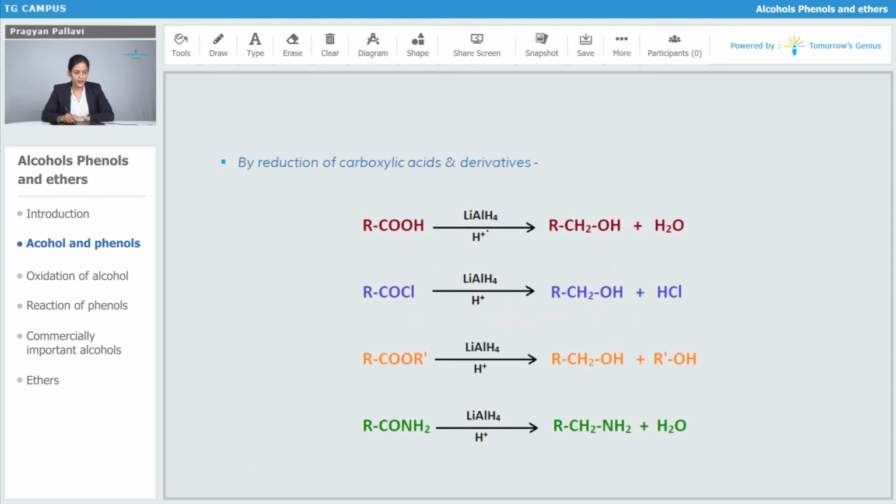Lithium aluminum hydride is used for the different reactants, like when we have this carboxylic group, it will form RCH2OH. When we have this RCOCl, it is going to form RCH2OH. When we are having this ester RCOOR prime, then it is going to form RCH2OH alcohol again. And when we are having this amide, then it is going to form RCH2NH2.